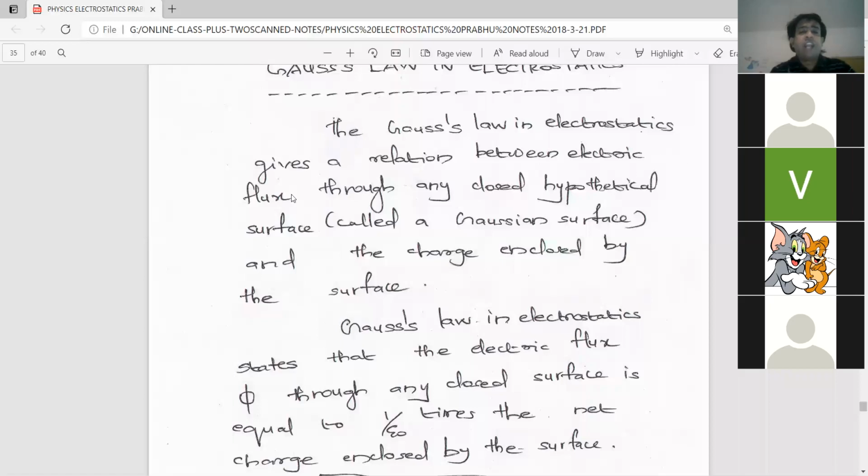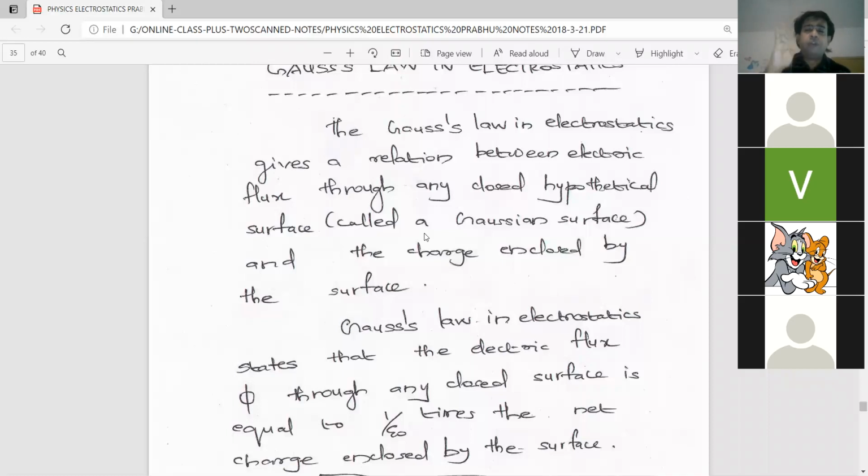Gauss's law in electrostatics gives a relation between electric flux through any closed hypothetical surface. Why is it called hypothetical? Because in the coming applications of Gauss's law, you will come to know why. For each application of Gauss's law, we have to imagine different shapes. Sometimes the shape of the Gaussian surface will be a cylinder. It depends upon the material and the shape for which we are finding the electric flux.